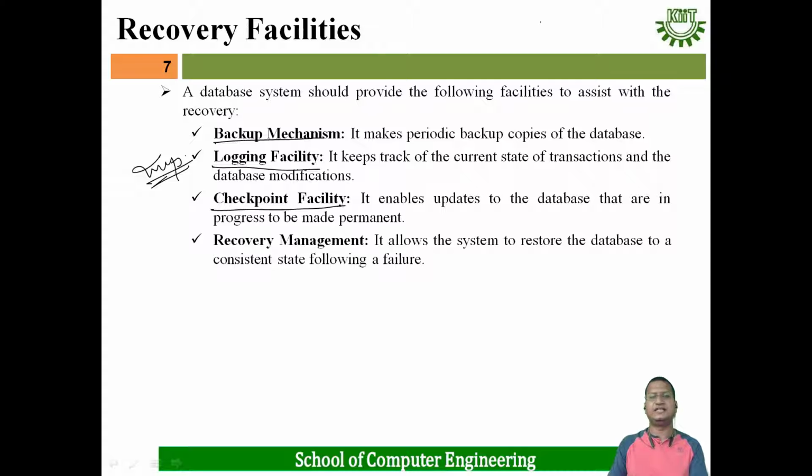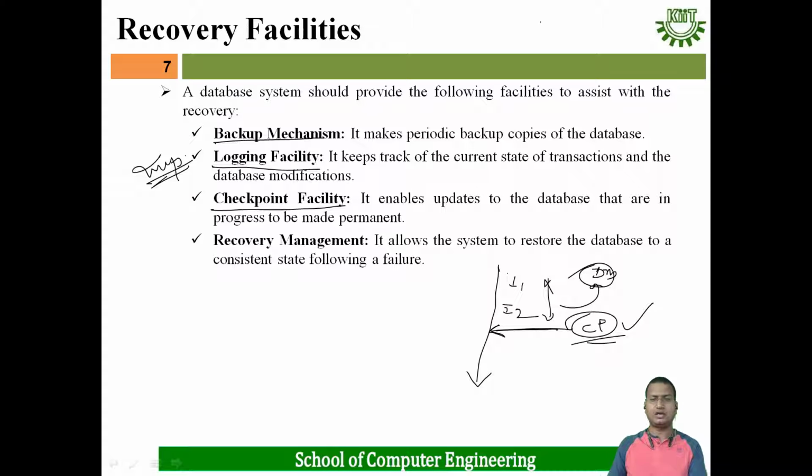And the checkpoint facility enables updates to the database that are in progress to be made permanent. Suppose many transactions are performing, that means many instructions are getting executed, then after a certain period of time the data are saved permanently in the database, and that point is known as checkpointing.